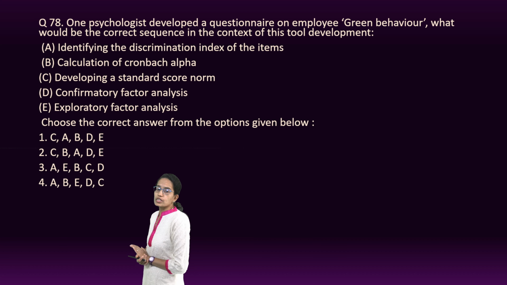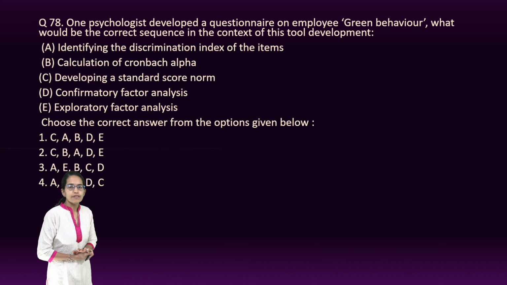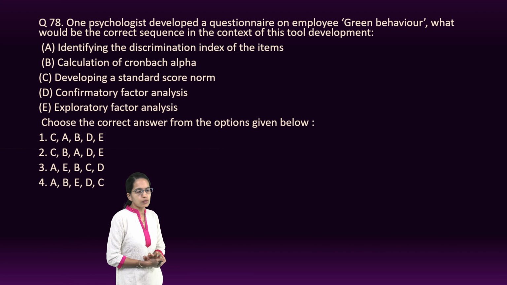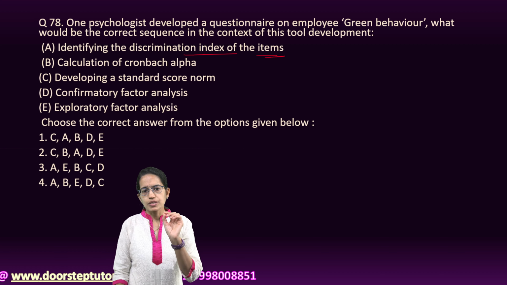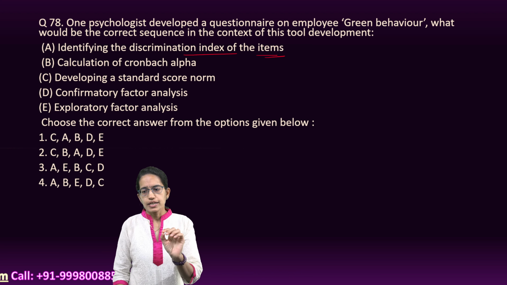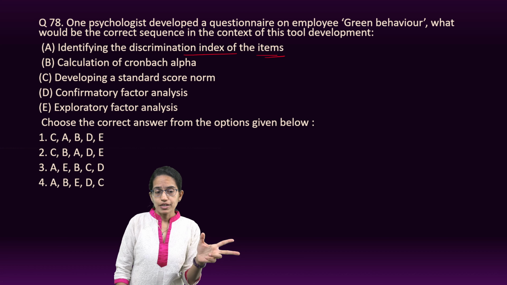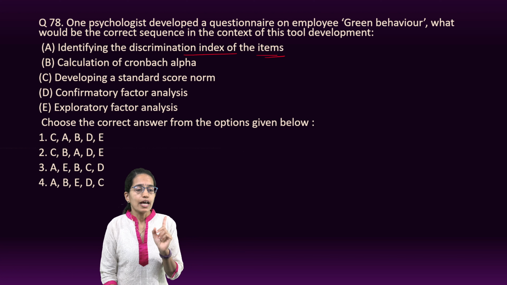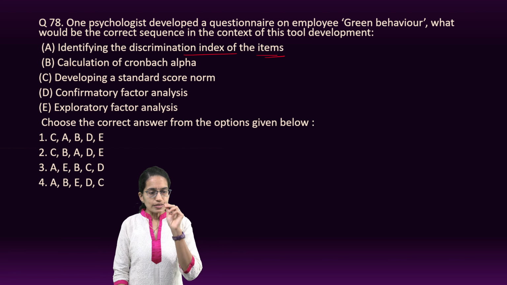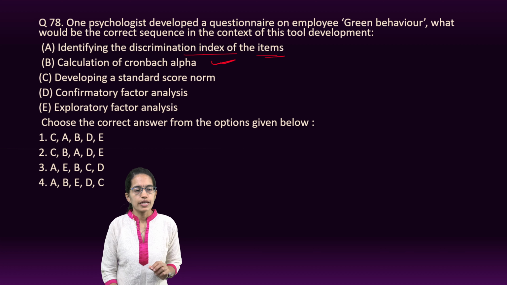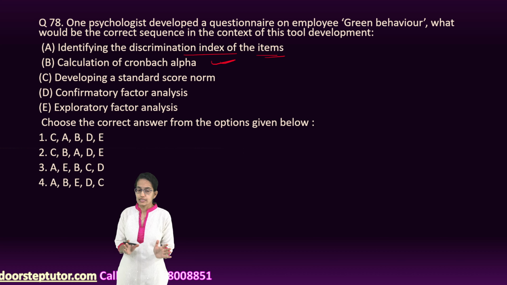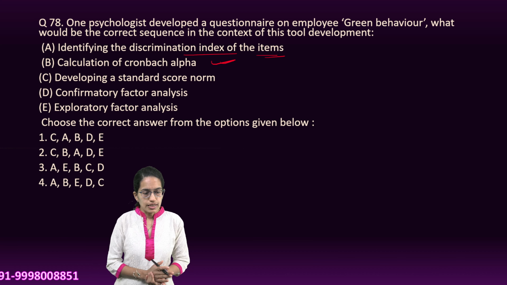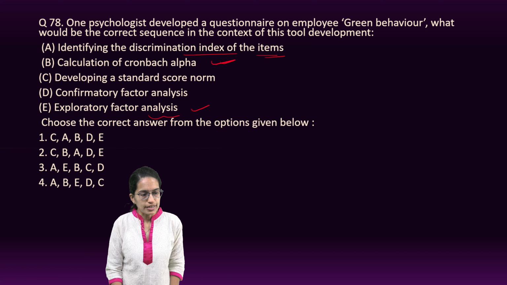The next one is, there is a questionnaire which has been developed. This questionnaire is on employees' green behavior. Now how would you identify the correct sequence of the tools that are used? To identify, we would first have the discrimination index of the items. This helps us to understand the ability of the items which are environment friendly versus which are not environment friendly, and this gives us the discrimination index. Once we have that, we would calculate the Cronbach alpha. Cronbach alpha talks about internal consistency. Once we find out the internal consistency, we would do an exploratory factor analysis. So this would be the first, second and third one.